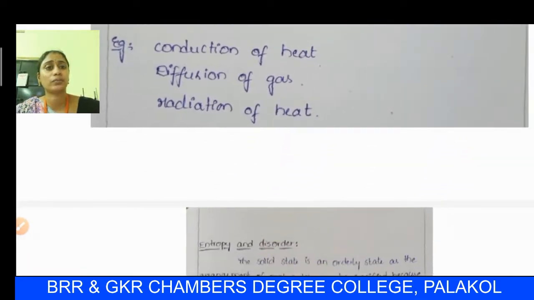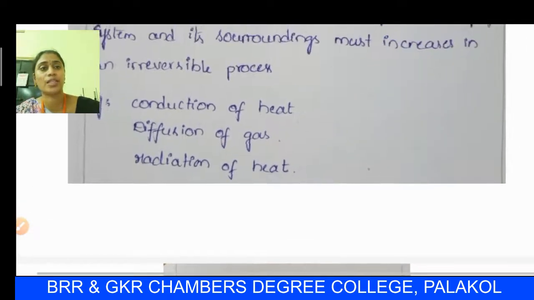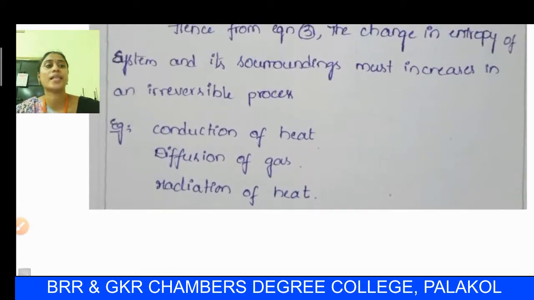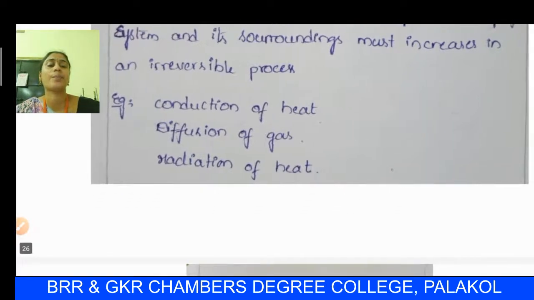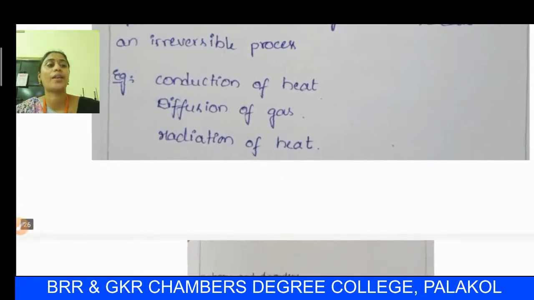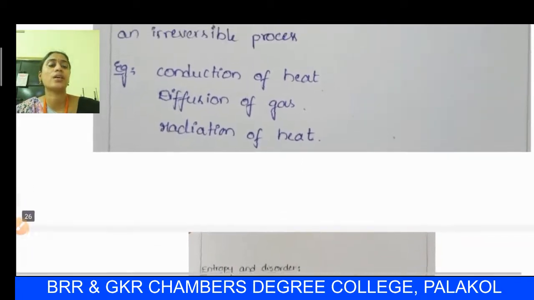So the change in entropy is 0 for a reversible process, while for an irreversible process the change in entropy must increase. Examples of change in entropy in irreversible processes are conduction of heat, diffusion of gas and radiation of heat.